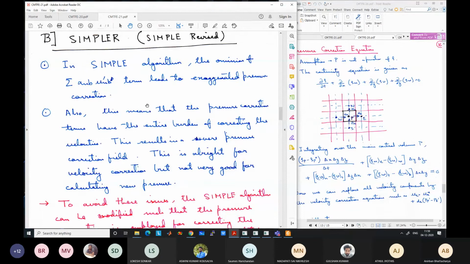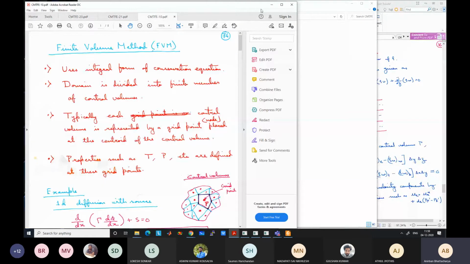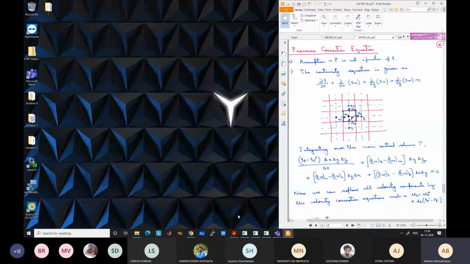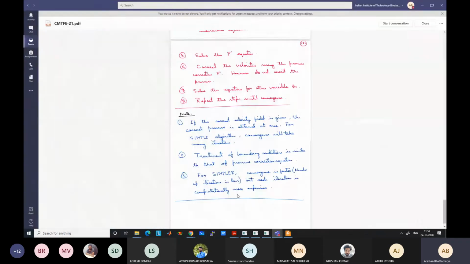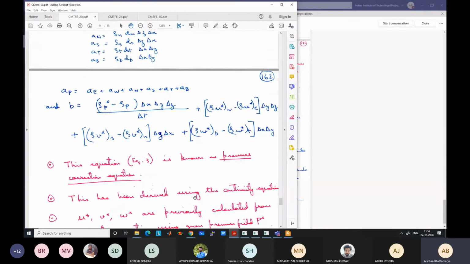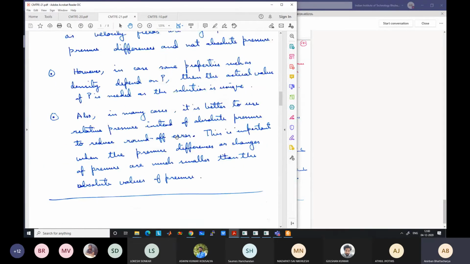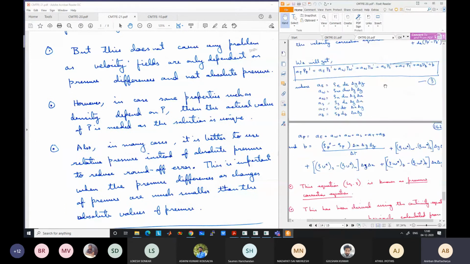I think it is the finite volume method, page 74. So starting from page 74 till the last class. One more class is there, and we are going to finish in that class. So we will take a break here. I will keep this open in case you have any doubts.